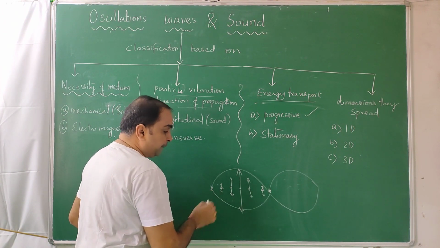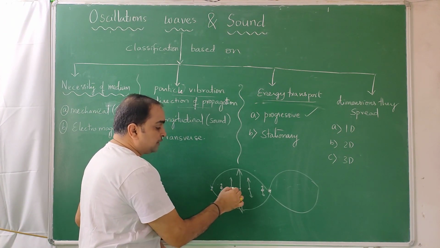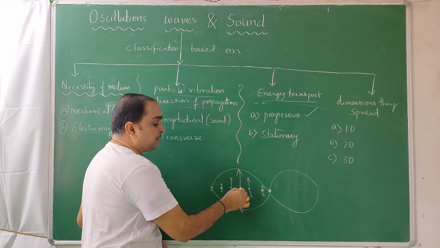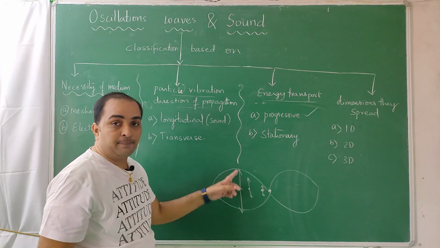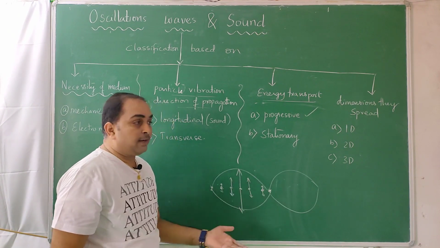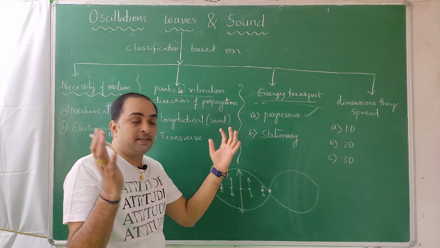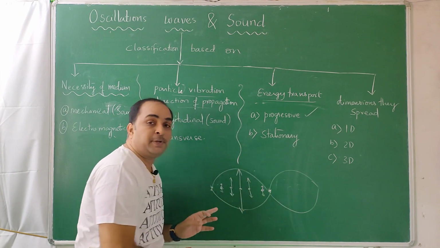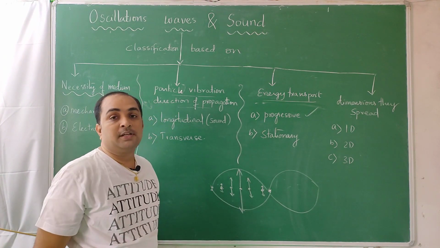This is always static. This vibrates less, so it has less energy. This vibrates more, it has more energy. This vibrates a lot, so it has very high energy. So again, less energy, no energy. Like that it will be there. Energy is trapped in certain regions. So this is the region in which energy is being trapped. Such waves are called stationary waves.